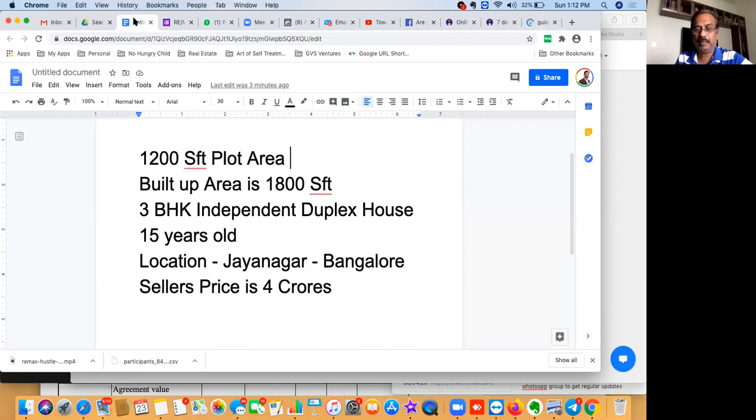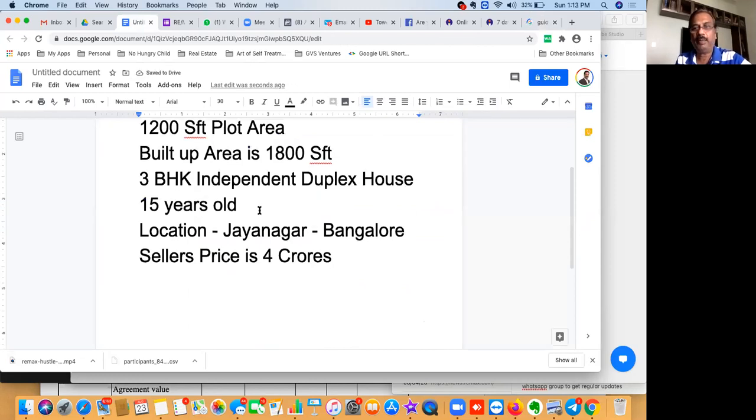Now, 15 years old means the value of the building is gone because it's already been utilized for about 15 years. Any building, the construction of the building will be depreciated. There won't be any appreciation for the building. There will be depreciation of the building. For the plot, there will be appreciation. Building depreciation will be at the rate of 10% per annum. So in about 10 years' time, the value of the building is over.